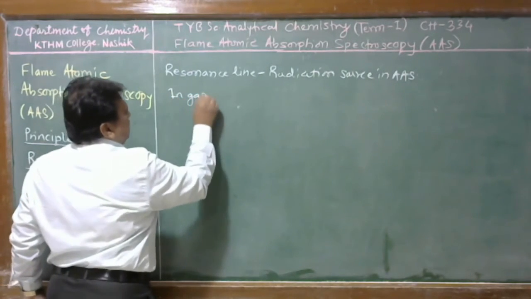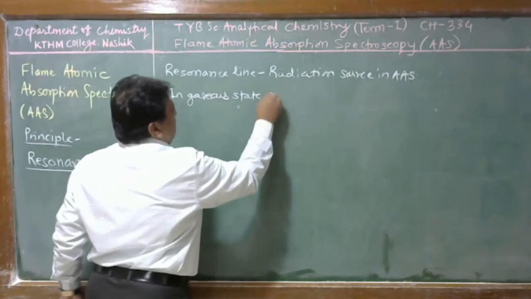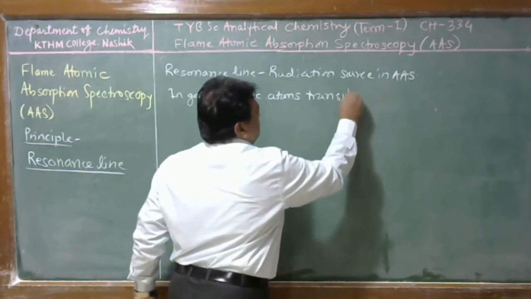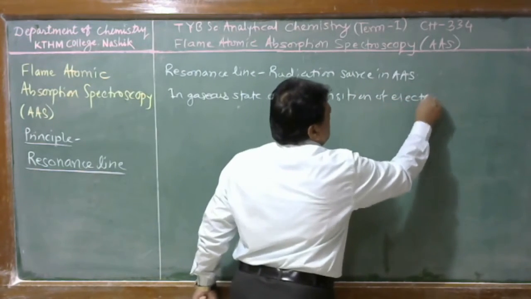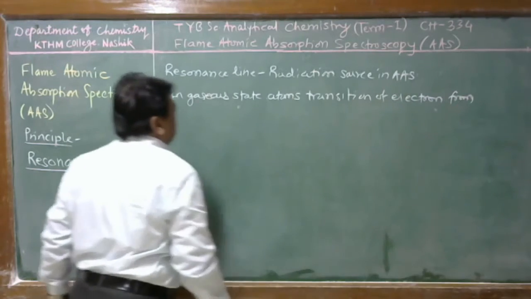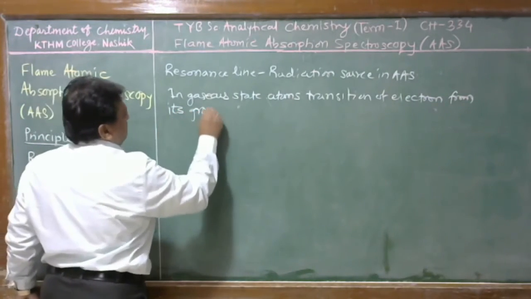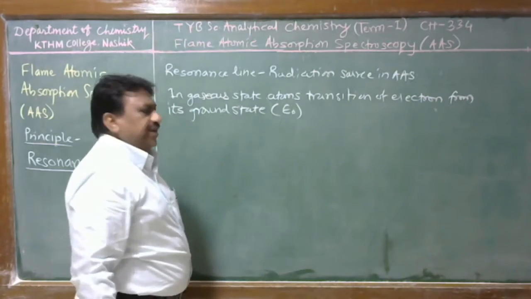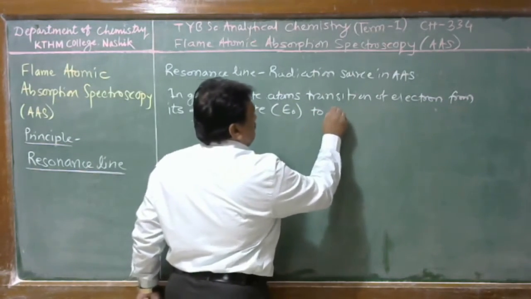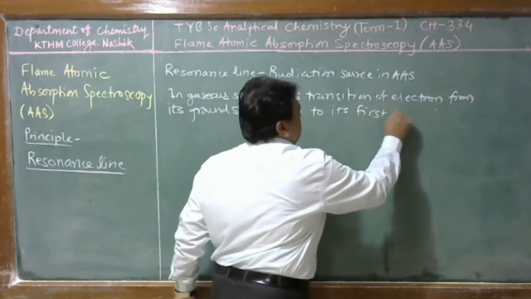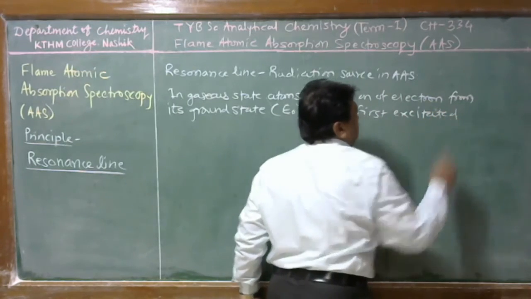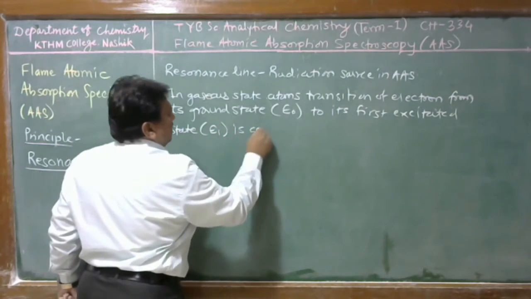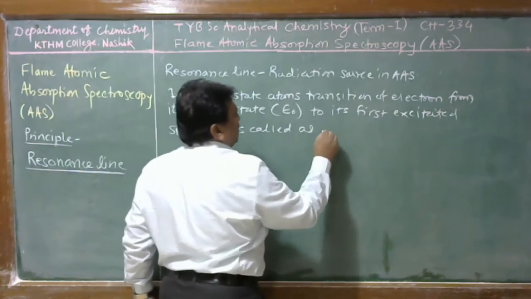In gaseous state atoms, the transition of an electron from its ground state, that is the ground state electronic energy level E0, to its first excited state E1, is called resonance transition.